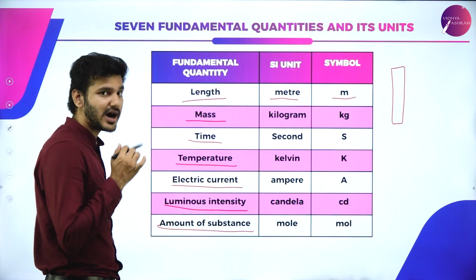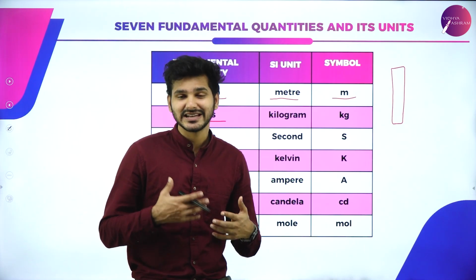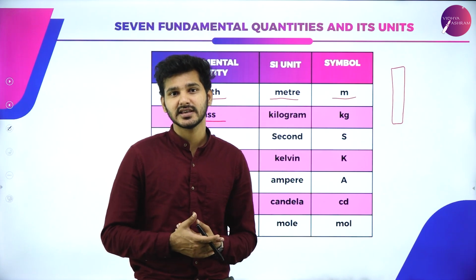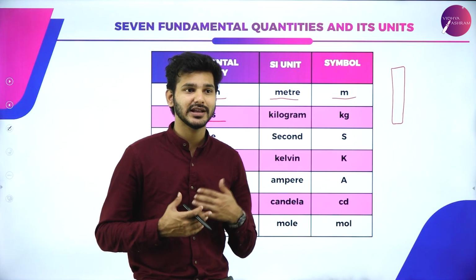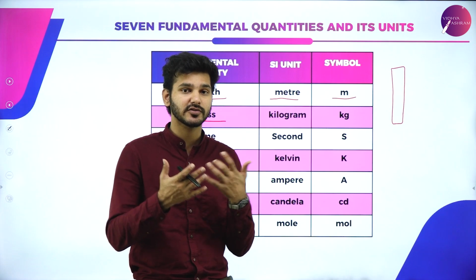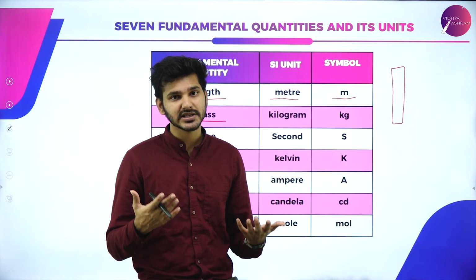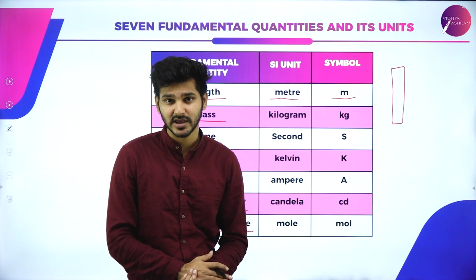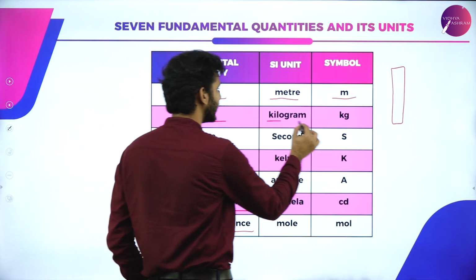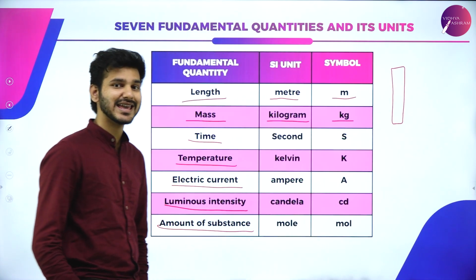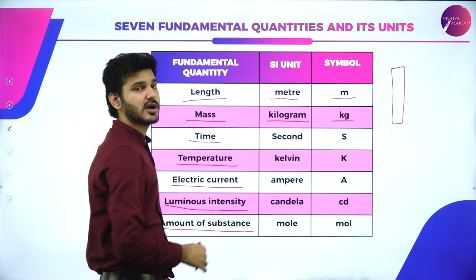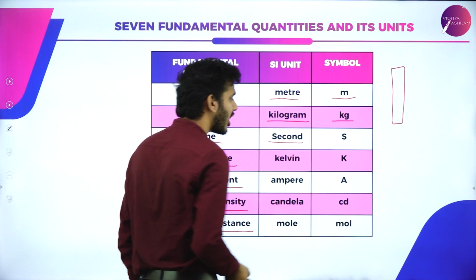And now mass. Mass is nothing but an interaction with the Higgs field. If you want to really know the physics behind it, it is because of the interaction of matter with the Higgs field. How much it interacts, that much heavier an object will be. So mass is measured in kilograms and the symbol is kg, and time is measured in seconds.